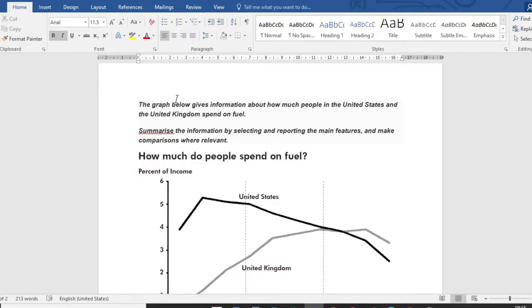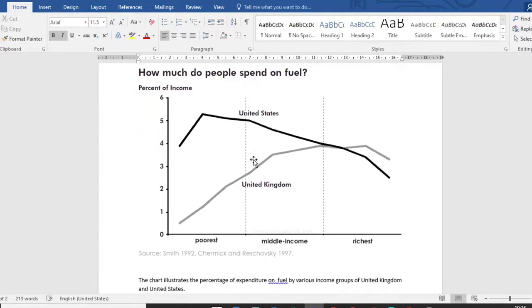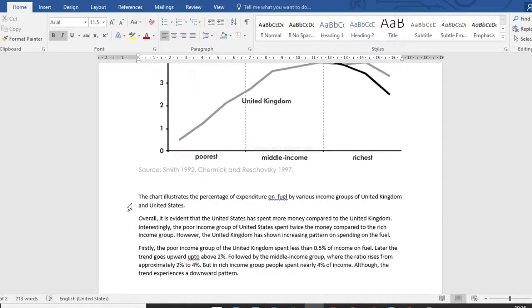So the question is, the graph below gives information about how much people in the United States and the United Kingdom spend on fuel. Summarize the information by selecting and reporting the main features and make comparisons where relevant. So this is the graph wherein the United Kingdom shows a rise and the United States shows a decline depending on the income. Okay, so what you have written is, just a moment.